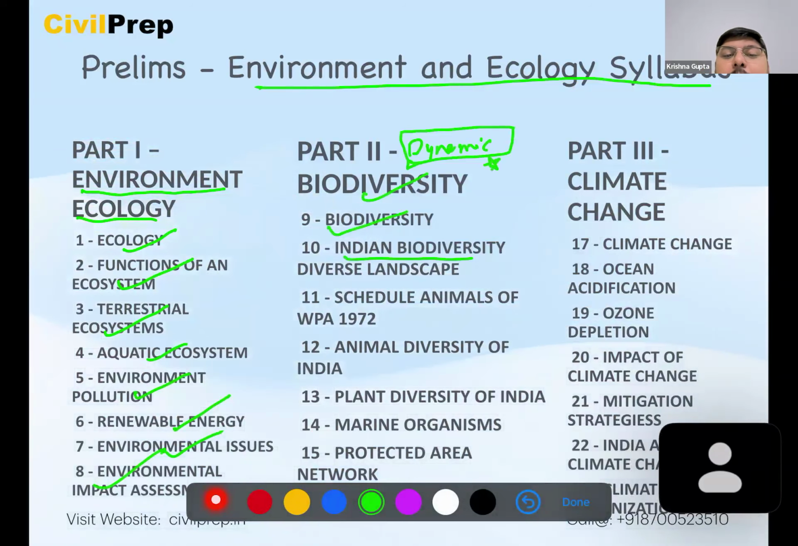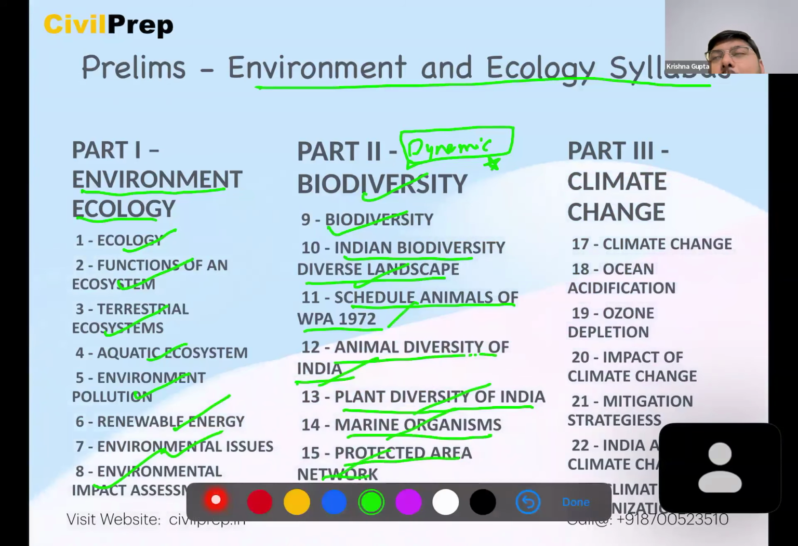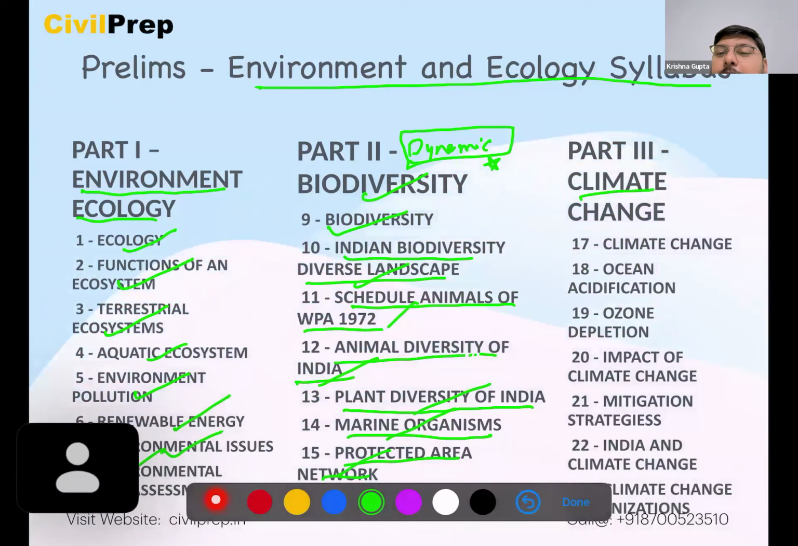Under biodiversity, Indian biodiversity landscape, then Schedule Animals of Wildlife Protection Act of 1972, Animal Diversity of India, Plant Diversity of India, Marine Organisms, Protected Area Network, for example, Biosphere Reserve, National Park, then protected areas. This will be covered here. After this, we'll be looking at the climate change, ocean acidification, ozone depletion, impact of climate change, various mitigation strategies, and Indian climate change, for example, NAPCC. Then the climate change organizations present in India and world, this will be covered in detail with respect to PYQs.